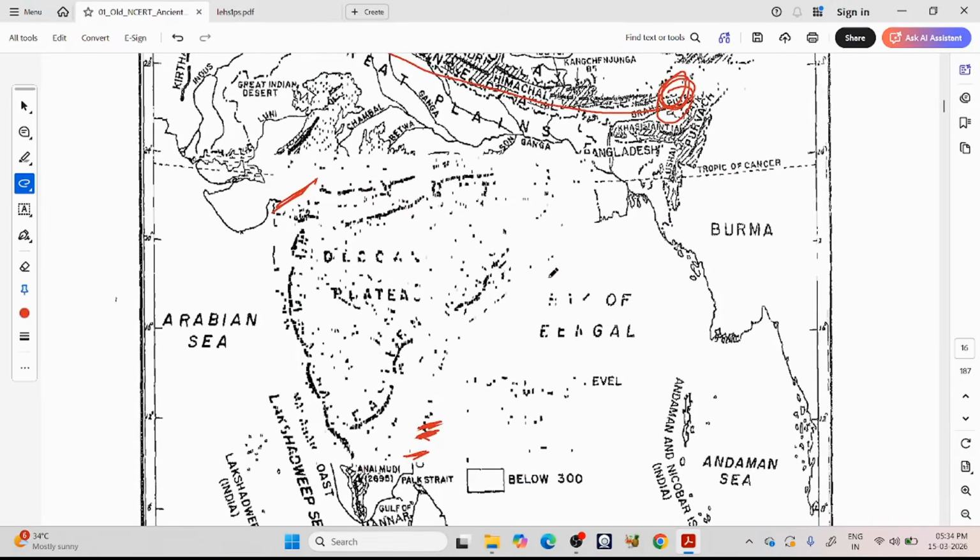So, if you see, they are talking about Gujarat, which is in the Deccan Plateau. So, in the northwest region of Deccan Plateau, we have this Gujarat region. This is the Kathiawar Peninsula they are talking about. And they are also saying the coastal area of Gujarat is very indented. It is not a straight line, it is very sharp. This is called indented. That means some area of land is protruding into the sea and some sea water is coming into the land.